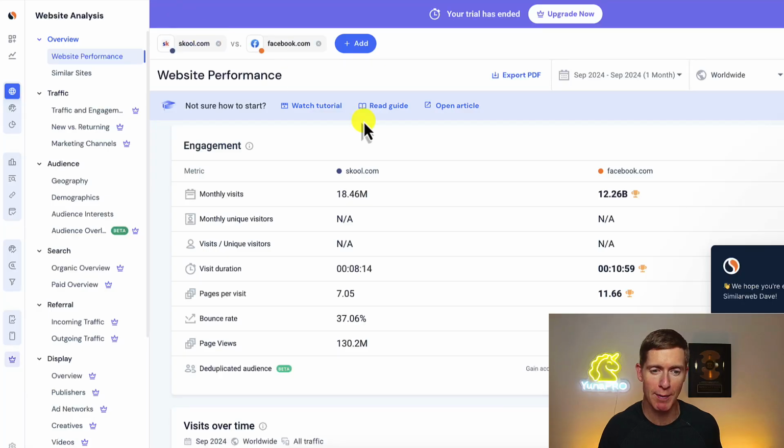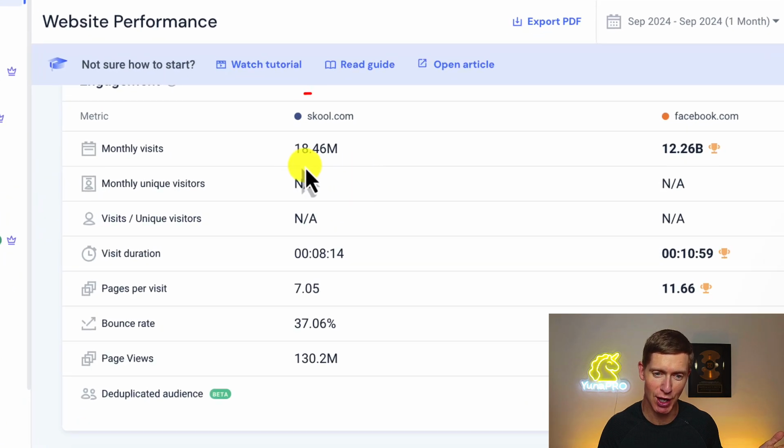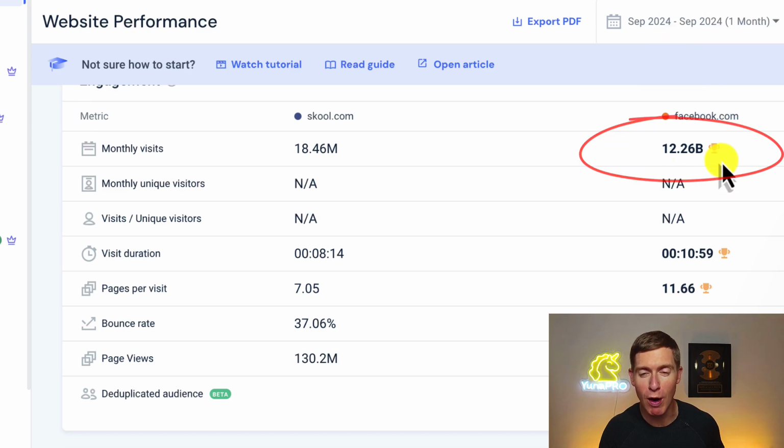I'm using SimilarWeb to compare School versus Facebook. And you can see the monthly visits on School.com is about 18 million, whereas the monthly visits over on Facebook is over 12 billion. Ideally, you want your community to be in the same place as your audience, which is why Mark Zuckerberg just announced Messenger Communities.